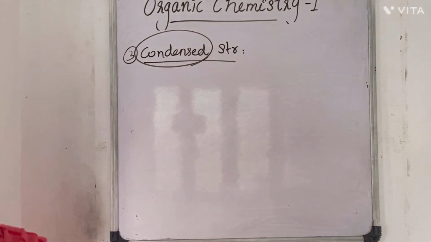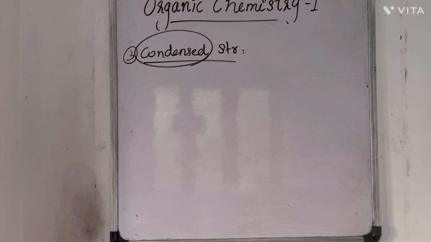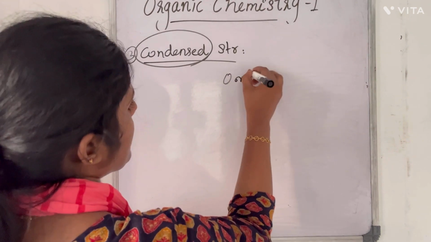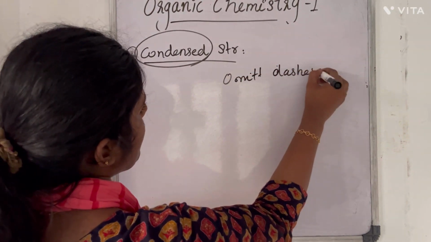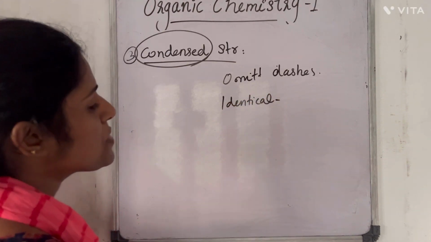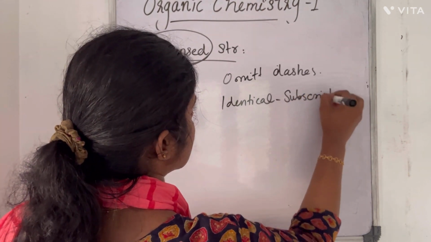So the structural formula can be abbreviated by omitting the dashes, which means the bonds, and indicating identical groups attached to an atom as subscripts.